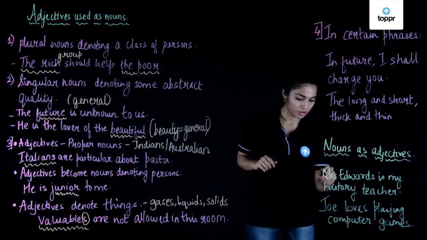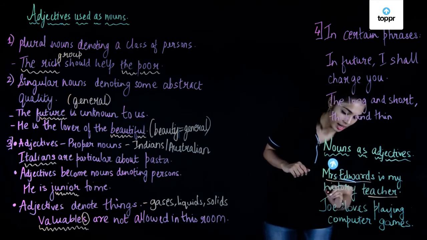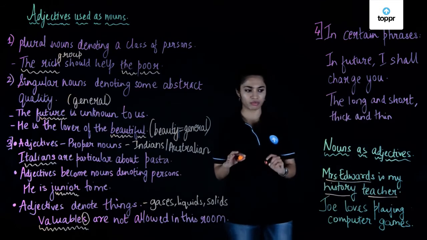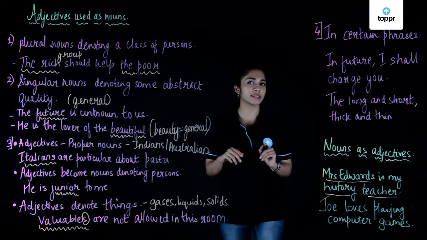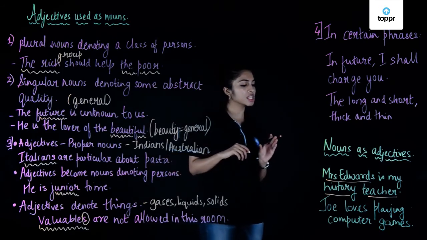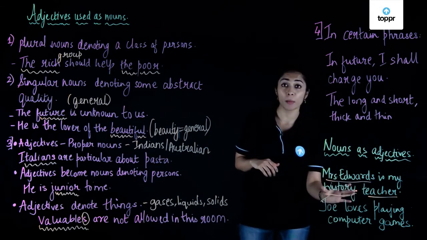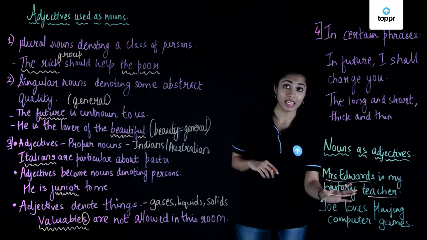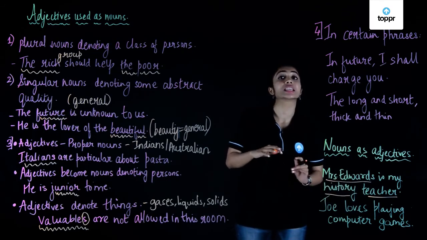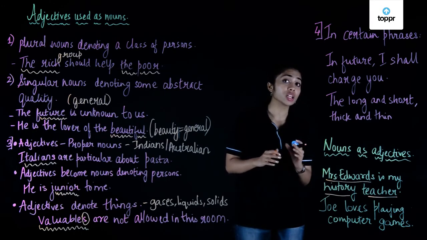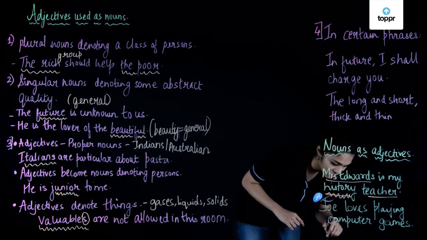So we have Mrs. Edwards, which is the proper noun. Then we have teacher, and then we have history. So we have three nouns. Let's look at this sentence again. Mrs. Edwards is my history teacher. So the word history, which is normally used as a noun, in this case is used as an adjective because it describes, it tells us more about the noun teacher. So this becomes our adjective.